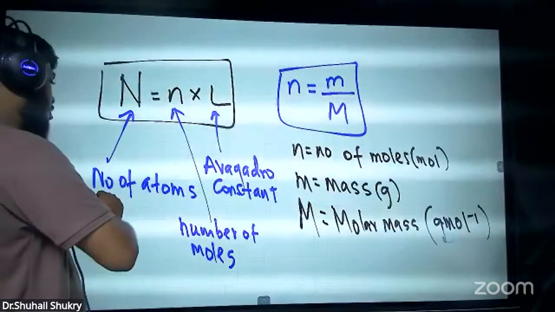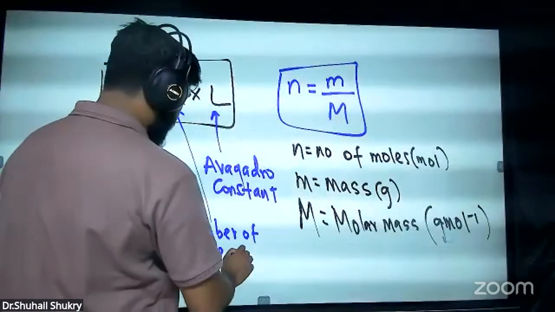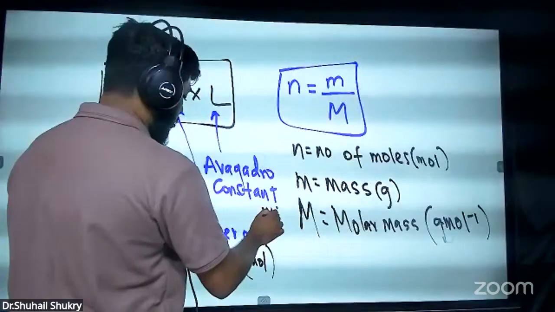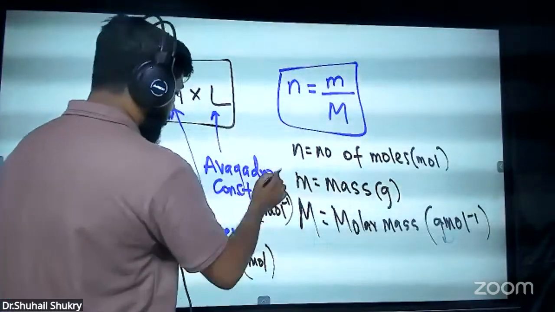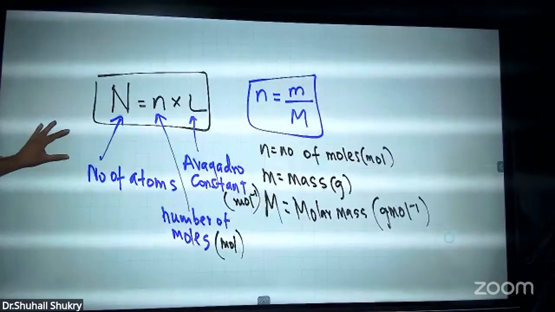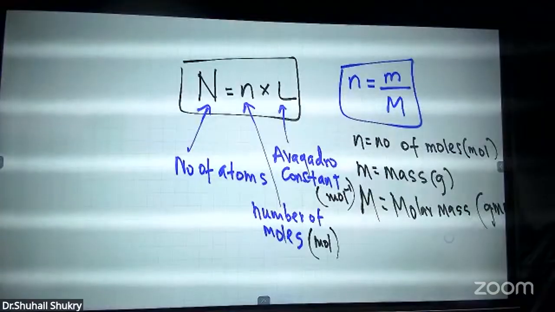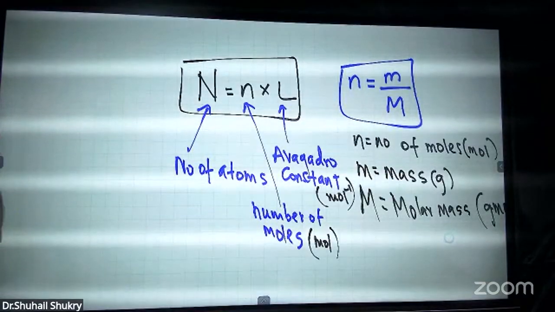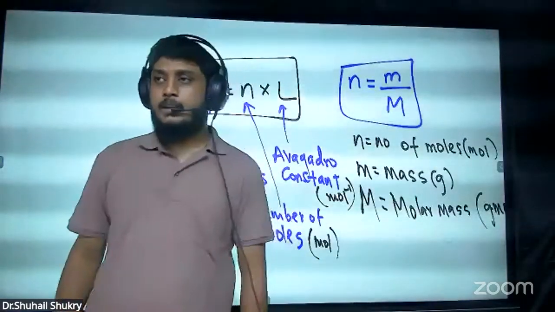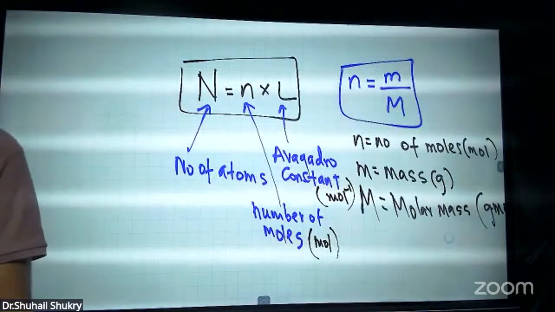Number of atoms has no unit. Number of moles is in mole. Avogadro constant is given in per mole. So this is the second equation we use. Number of atoms, or number of molecules, for example water molecules.